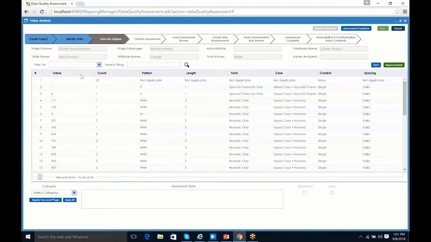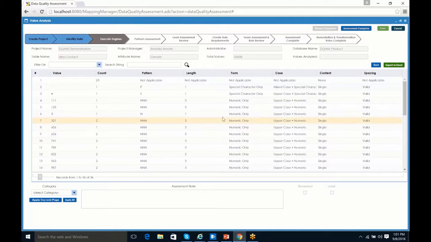So here, in addition to the values, we also have the count, or how many occurrences or rows represent a specific value. We also have the pattern, the length, the form, and the case, which I've already explained. In addition, we have the content and spacing categories as well. The content really tells you whether there is a single value there or multiple values within a single value. So if you have a piece of data that's separated by a space, it's going to figure that it's two or more values within a specific value. So that's what we're seeing with content.